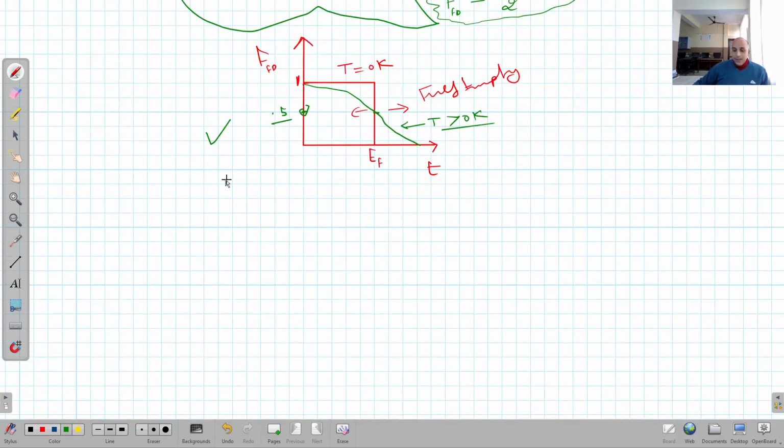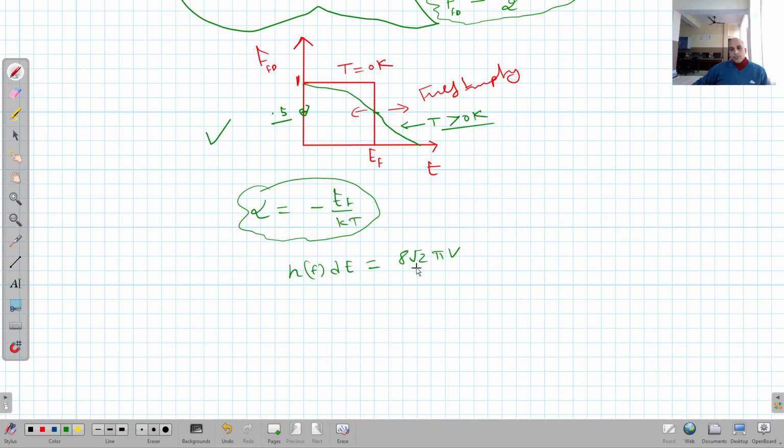Now, what is the next step? In the next step, we are going to put the value of alpha equal to minus EF upon KT, that I took directly, and now I'm going to put this value in the equation N(E) dE is equal to 8 under root 2 pi B upon h cube into m power 3 by 2 E power 1 by 2 dE upon e raised to power (E minus EF) upon kT plus 1. Here I put the value in this equation that we have written earlier.